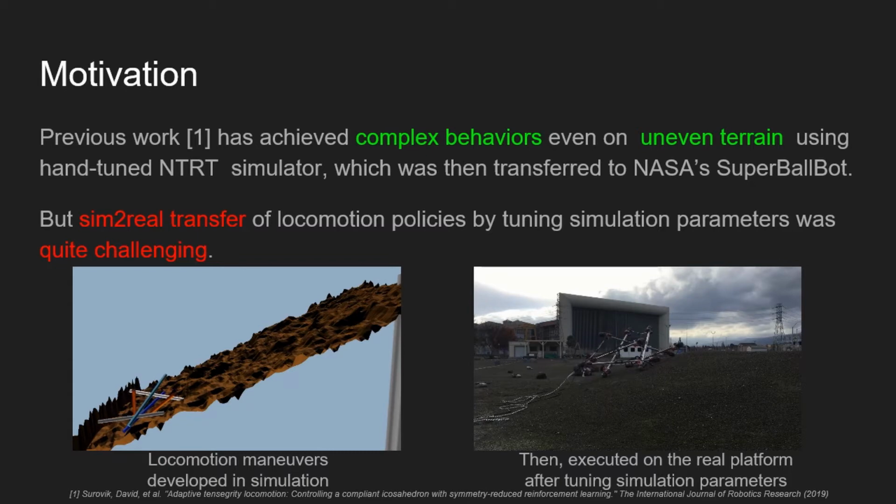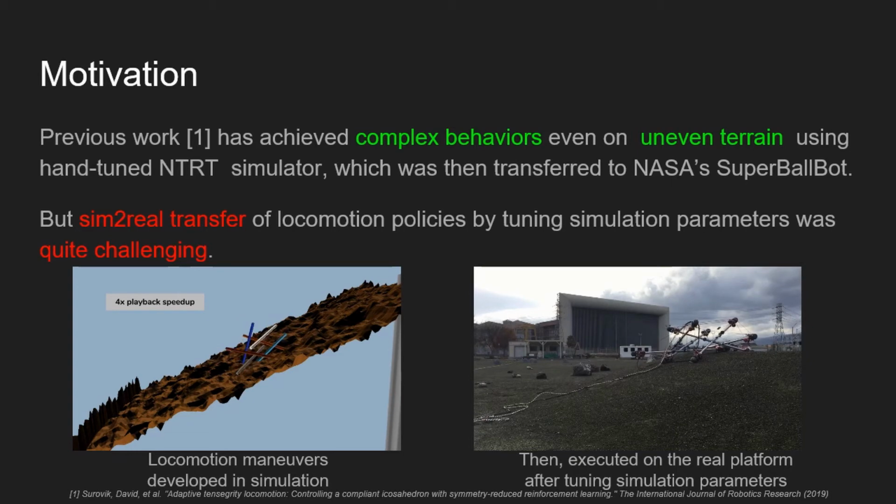Previous work has used reinforcement learning to develop controllers for complex behaviors, such as slope climbing, using NASA's Tensegrity Robotics Toolkit as a simulator. But sim-to-real transfer of locomotion policy still required a lot of manual tuning of the simulator.